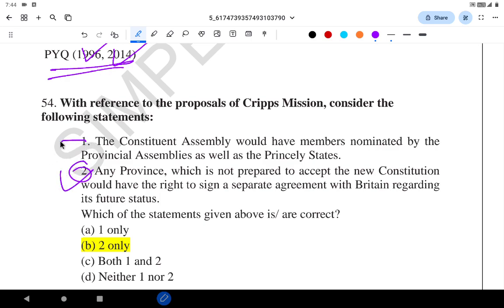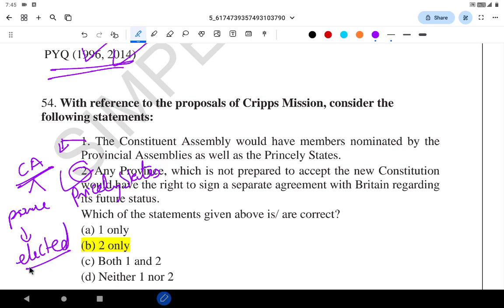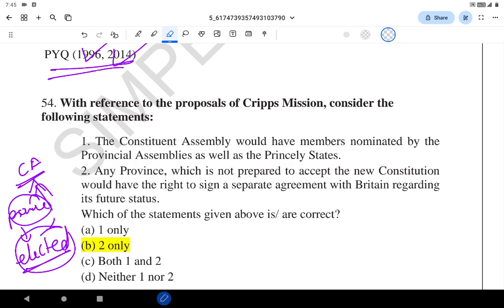And you normally know that the Constituent Assembly will form a constitution for India. The members will come from the provinces and princely states. In the provinces, they will be elected. The members coming from the provincial assemblies will be elected to the Constituent Assembly. The princely states, they will be nominated. So whatever the first statement says, that the members would be nominated by provincial assemblies, no, they will be elected from the provincial assemblies. So statement 1 is wrong. Only 2 is correct.